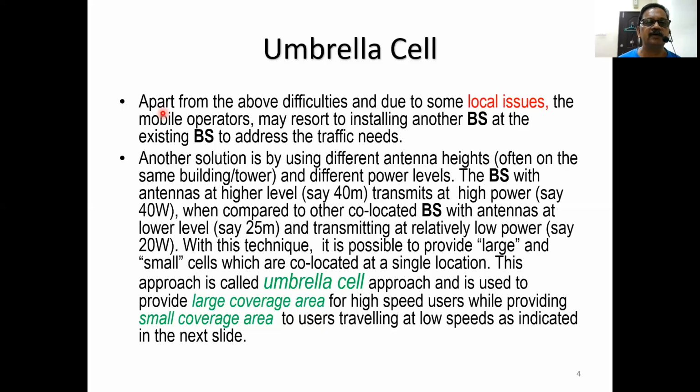Apart from the difficulty in acquiring more sites, there are some local issues, and mobile operators may resort to installing another base station at the existing base station to address the traffic needs. There may be certain local issues like getting permissions from local authorities for installing base stations, and there may be objections from the general public in view of the radiation effects.